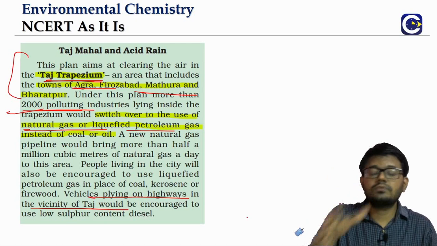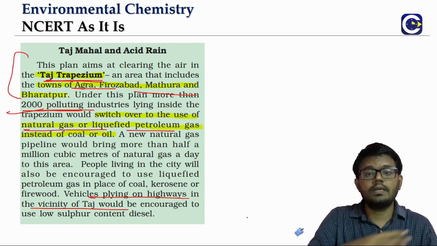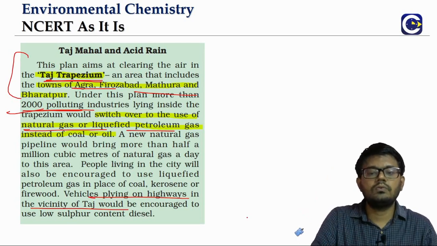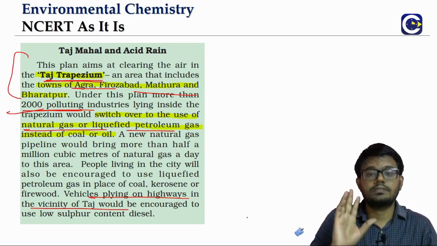So definitely there is going to be some kind of acid rain phenomena further also. So measures have been taken at the monument also, to minimize the damage that can be caused further.